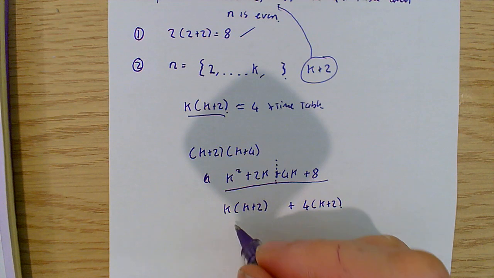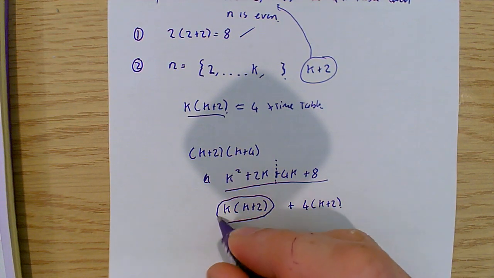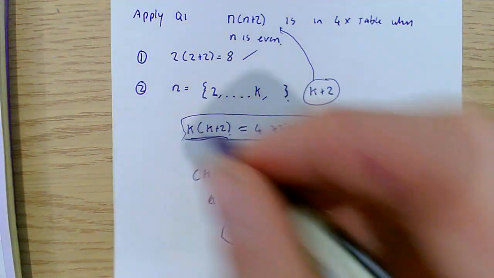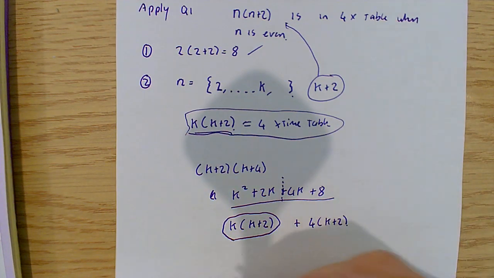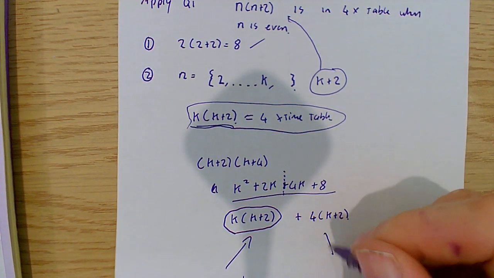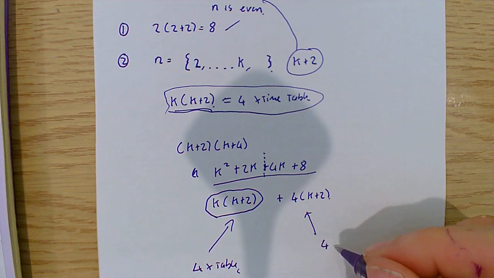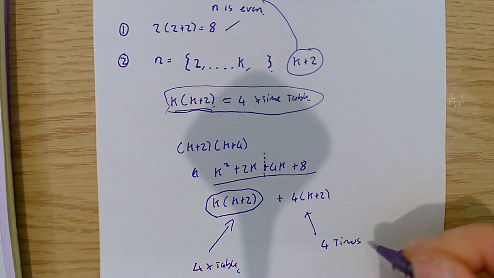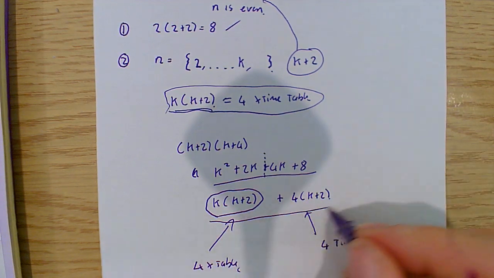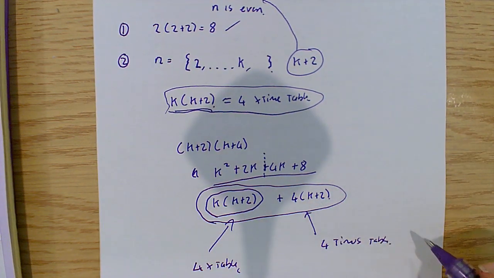The first reason is, remember what I said on this line: if I see k plus 2, I know that that is in the 4 times table. And if you look at this other part, that is also in the 4 times table, which means that as I'm adding them together, this whole thing must be in the 4 times table.